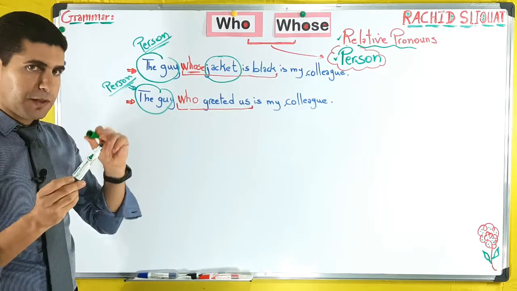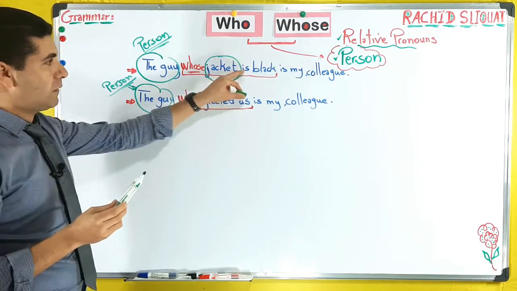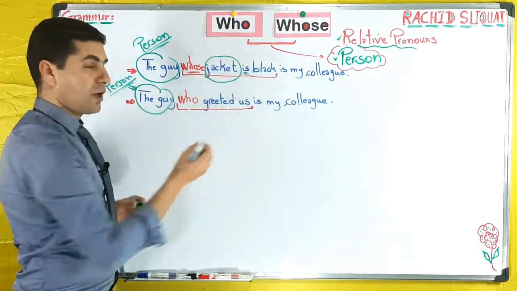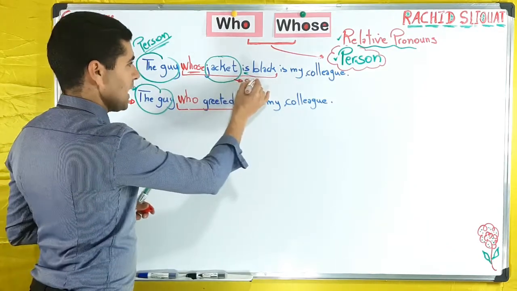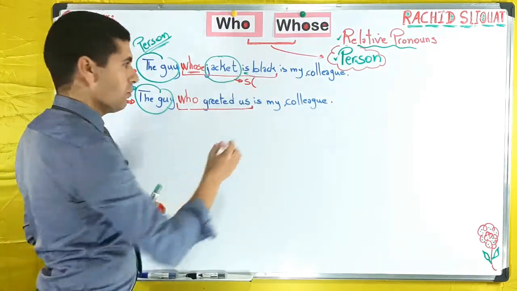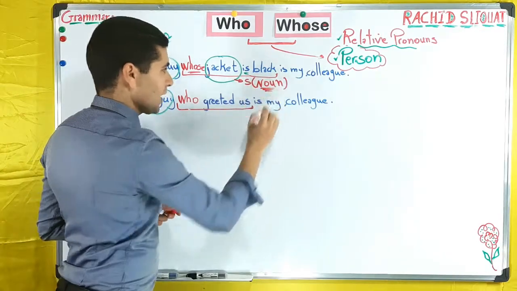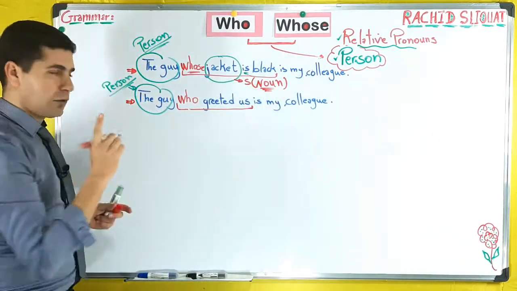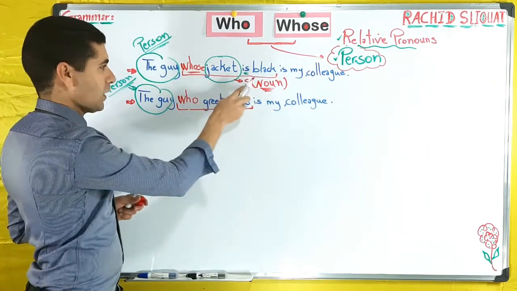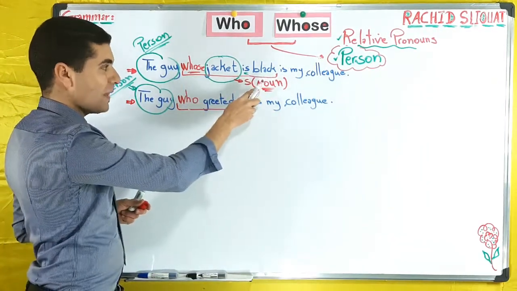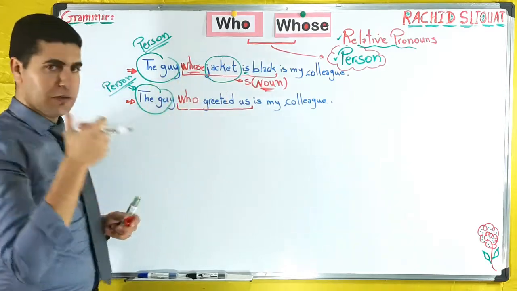Jacket is followed by a verb, so jacket is the subject, and this subject is in the form of a noun. So the first thing you have to remember is that whose is always followed by a subject, a noun.